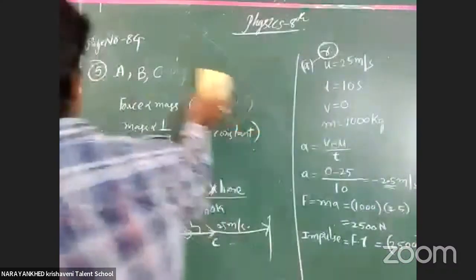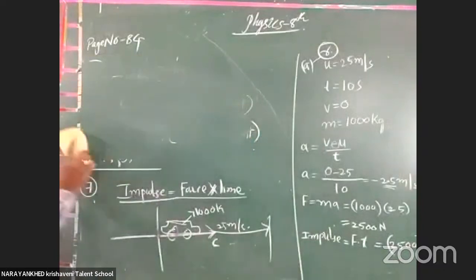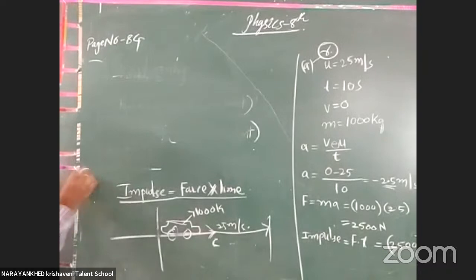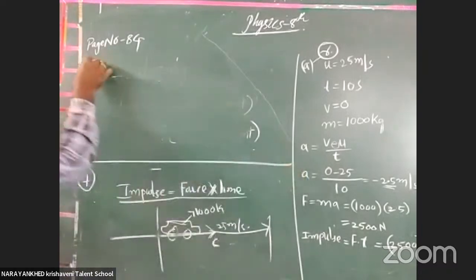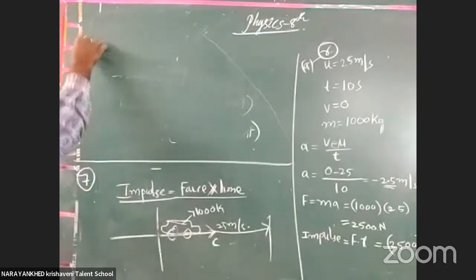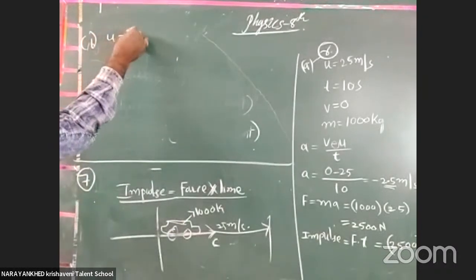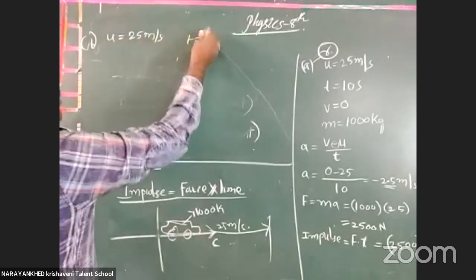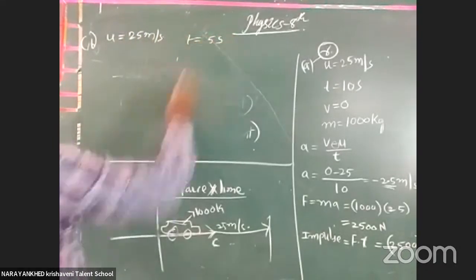Check it. In B, what are the changes? In B, in place of u, there is given 25 meters per second only, and the time is 5 seconds.